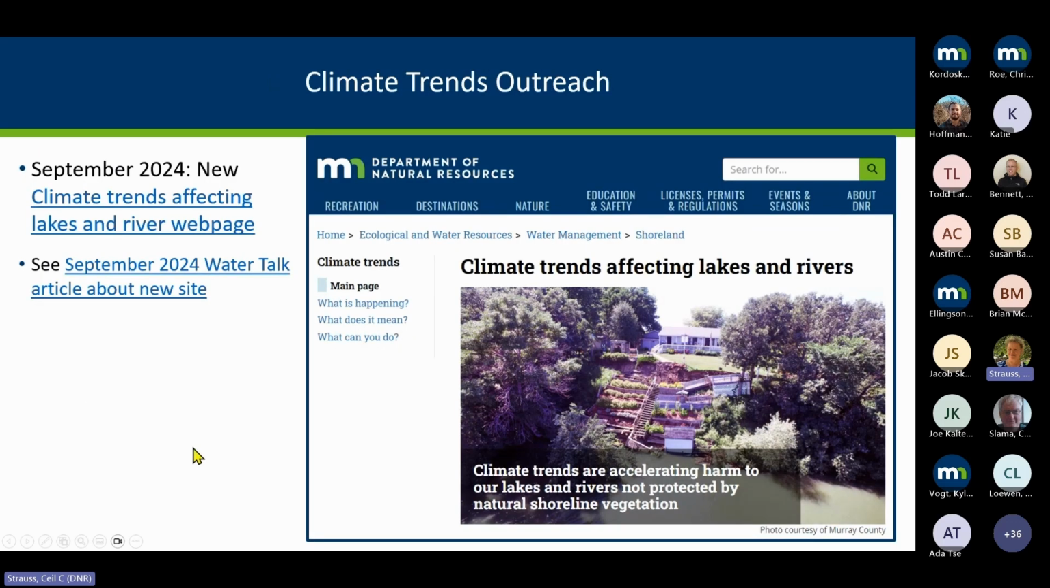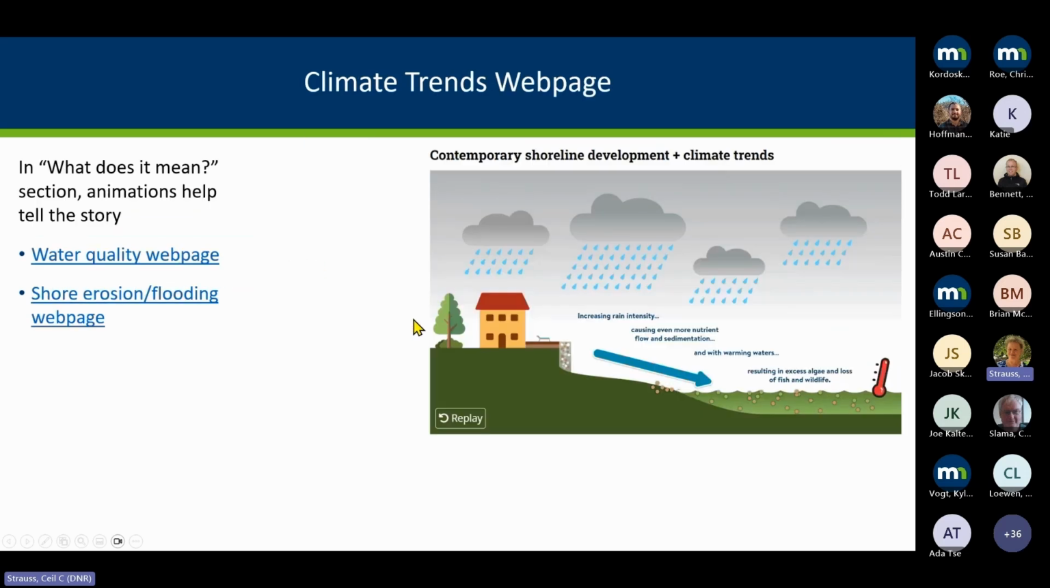Another more recent thing that we added to the DNR site is this climate trends affecting lakes and rivers. And I won't get into all the information we've got here. We talk about patterns and what we're seeing in terms of precip and warming trends and how that impacts lakes. But in this, what does it mean? We get into some of that, but we've also got these cool little interactive pages here.